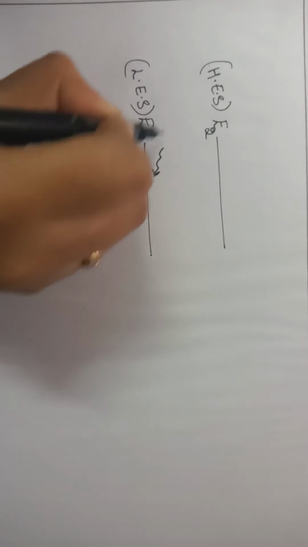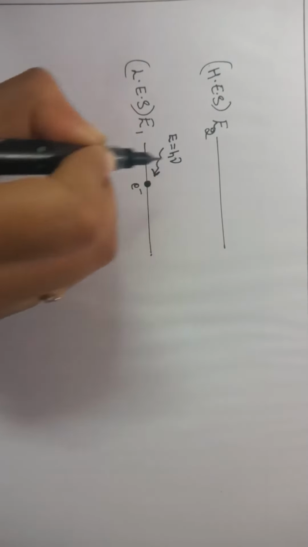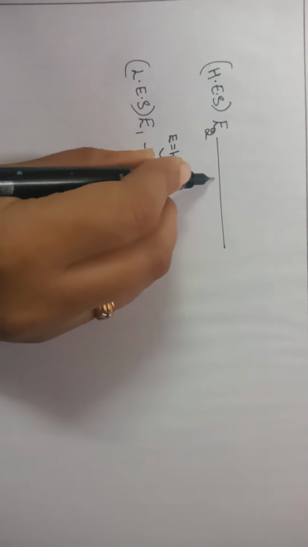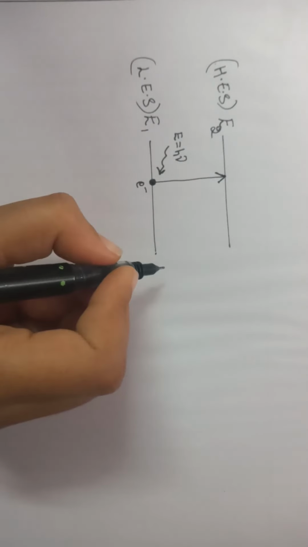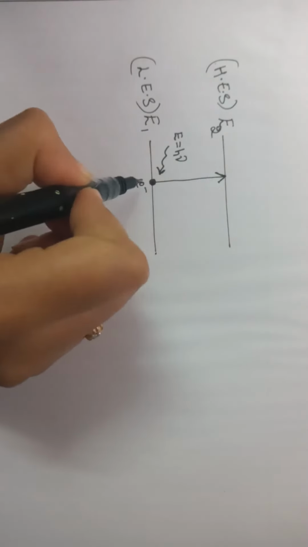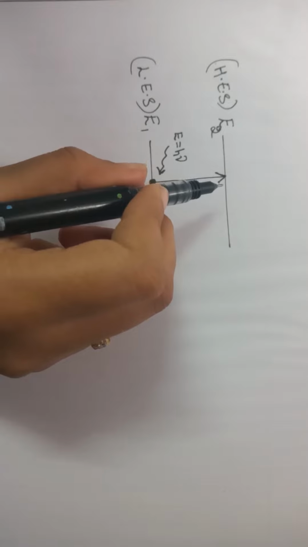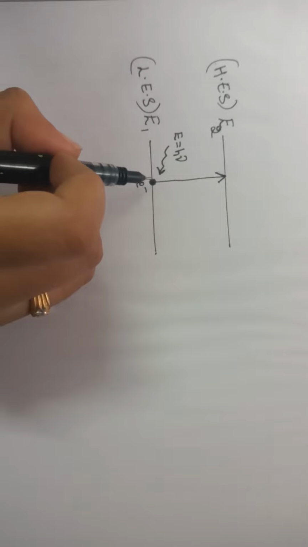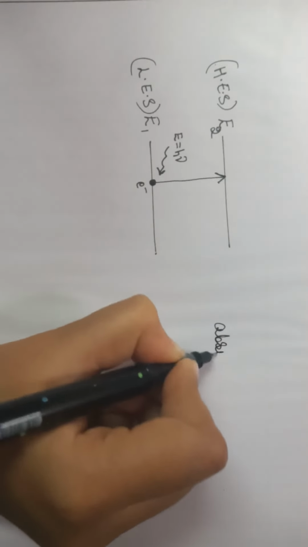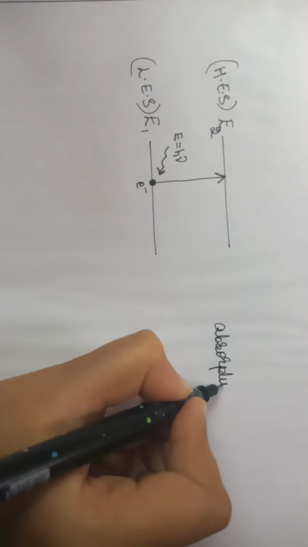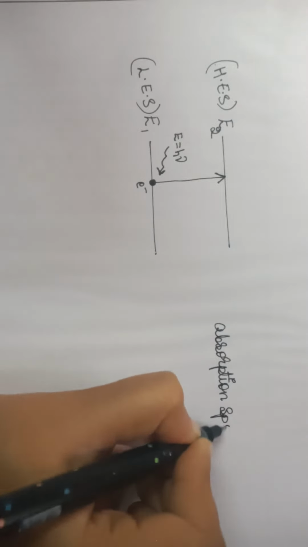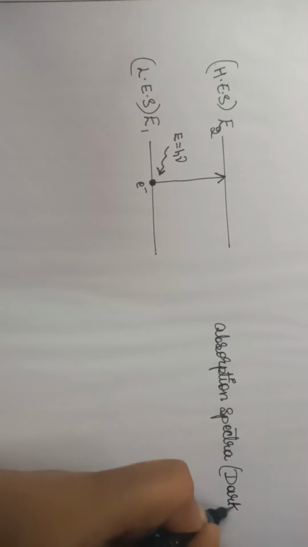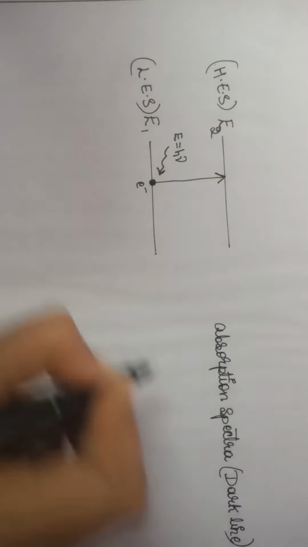When we pass a radiation of energy E equal to h nu, this electron will absorb energy and get excited to the higher energy state. When it absorbs the energy and gets excited to the higher energy state, it gives absorption spectra, which looks like a dark line in the spectra.